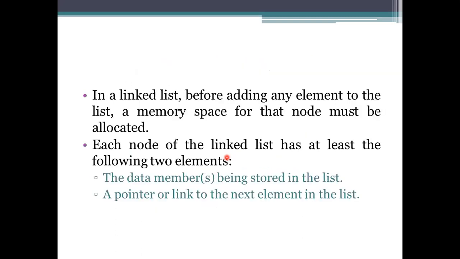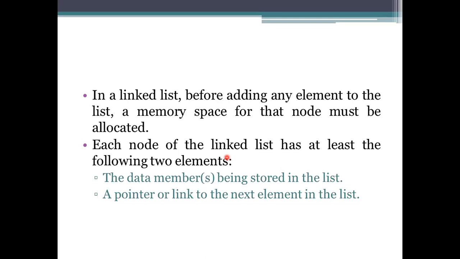To do that, we need to specify an element to store that, and a memory space for that node. So we are creating a node which has at least two elements. We are not saying exactly two elements, but at least two elements.